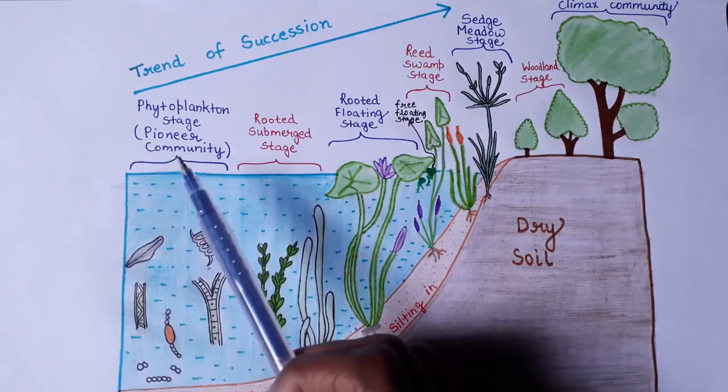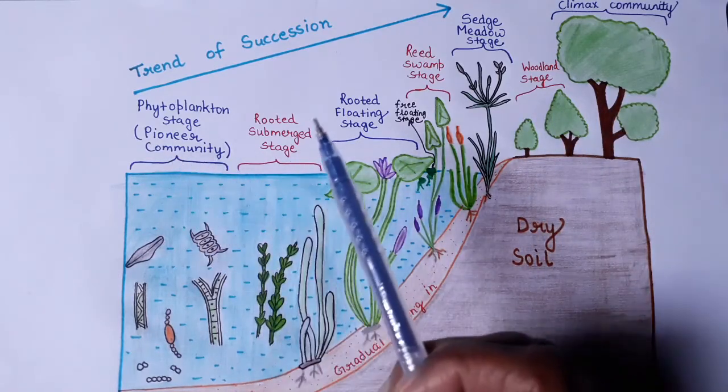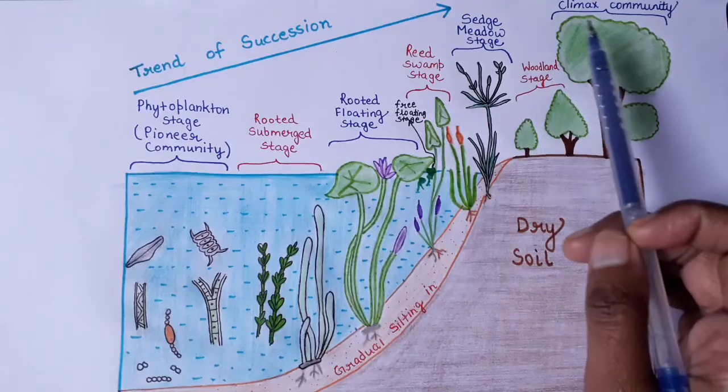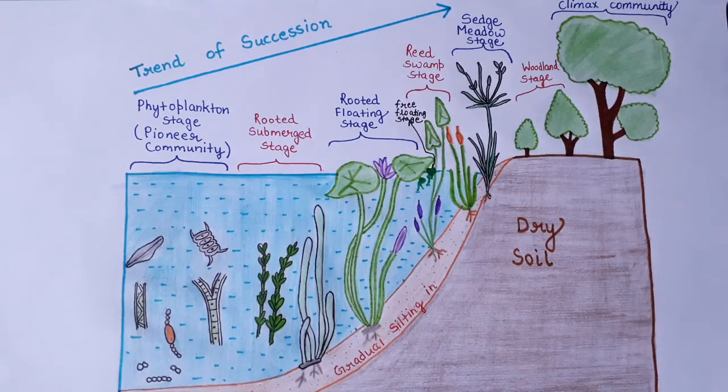The first is the pioneer community, the second one are the seral stages, and the third one is the climax community. So that is all for today.